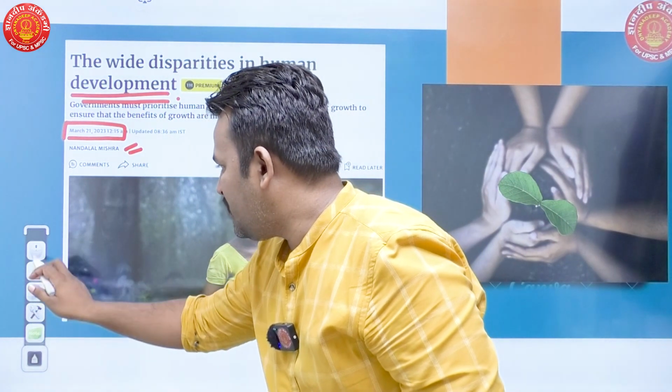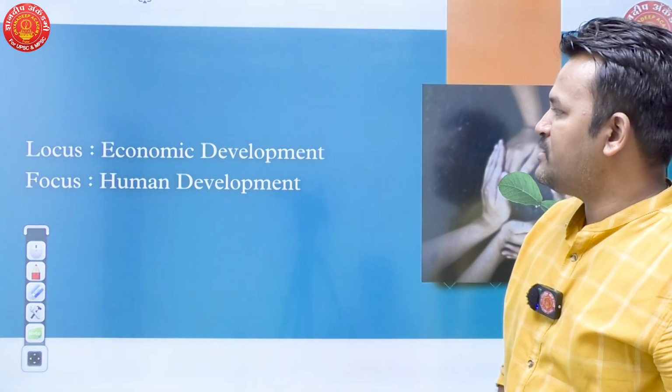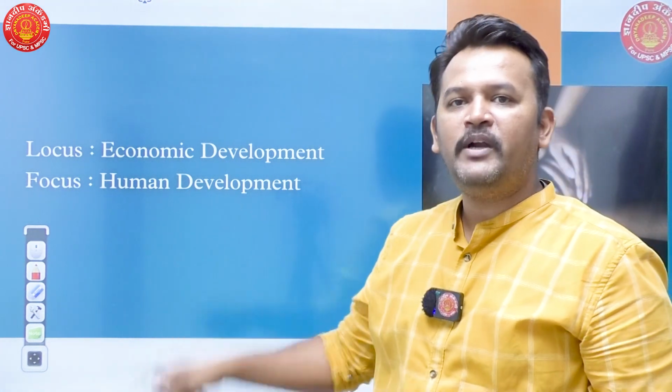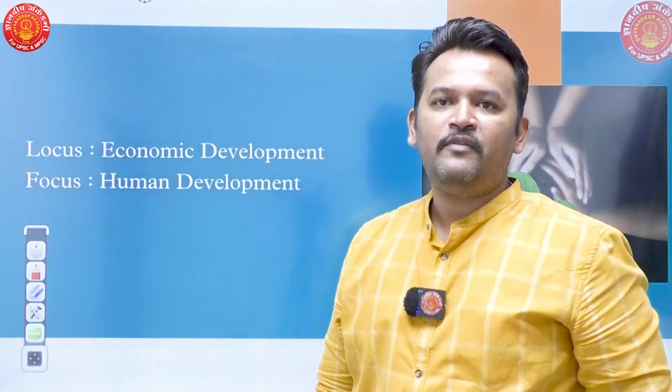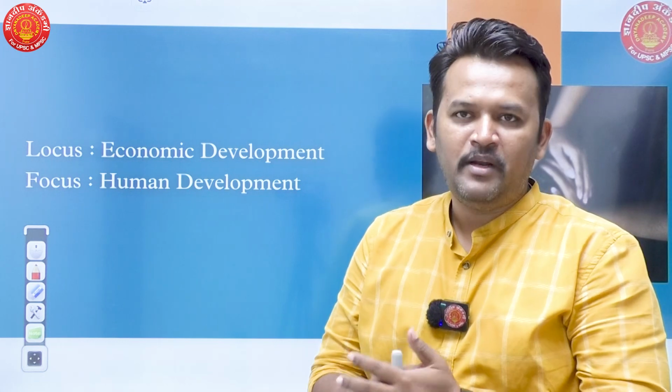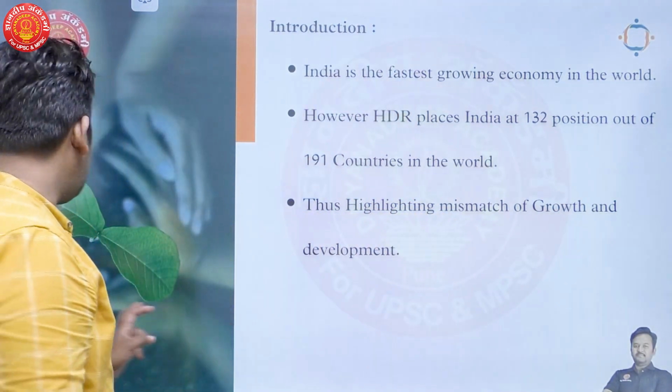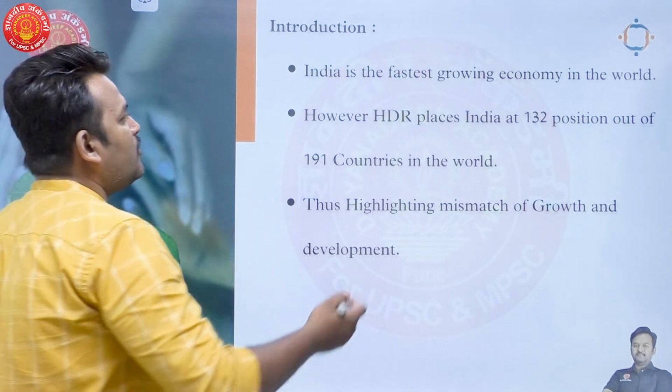Then moving towards the locus and focus of the question. Locus is economic development. Focus is why India is not able to achieve human development. What are the reasons behind the lower development of human capital in India? When we go towards the introduction, we have to bring some context to this question. So the context here is that India is the fastest growing economy in the world.